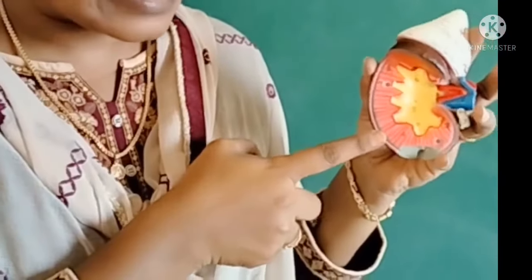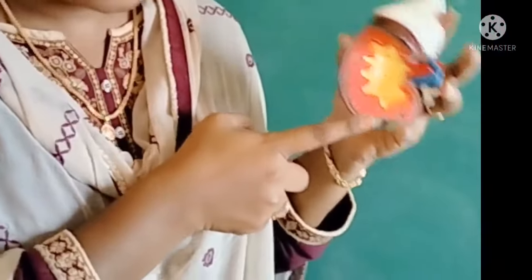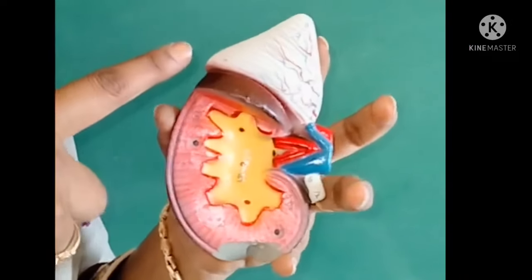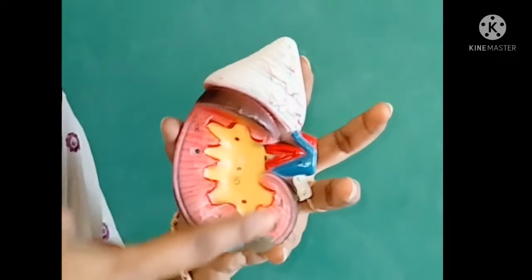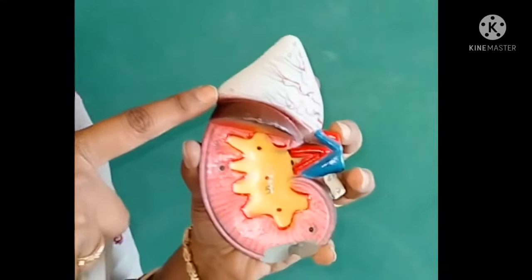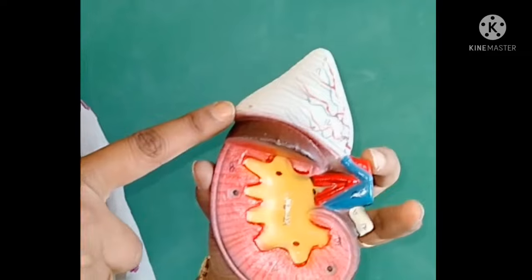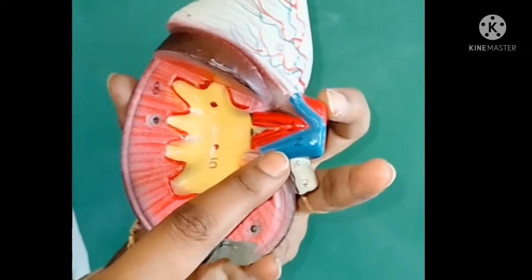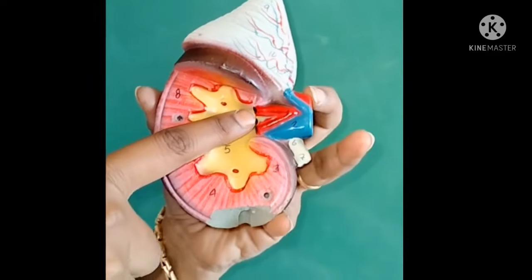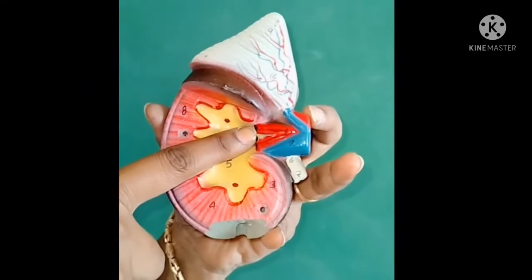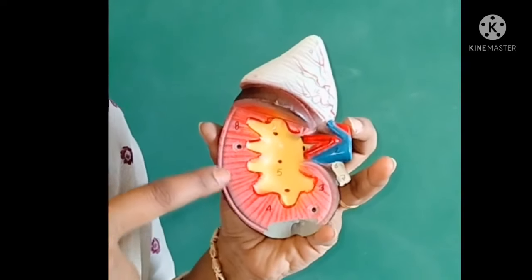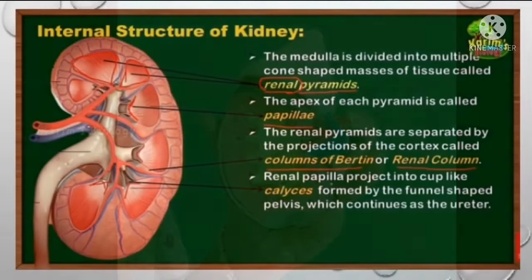Coming to the internal structure of the LS of the kidney, we can observe so many parts. Here, on the upper side of the kidney, we can observe a cap-like structure, that is called the adrenal gland. The blue colored blood tube is called the renal vein, and the red colored blood tube is called the renal artery. Here we can observe the cortex and medulla.